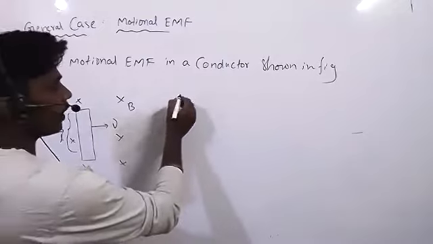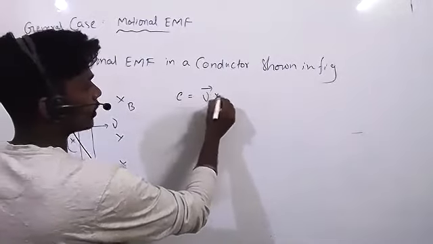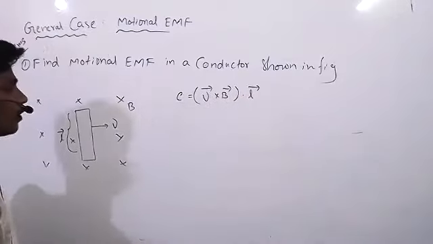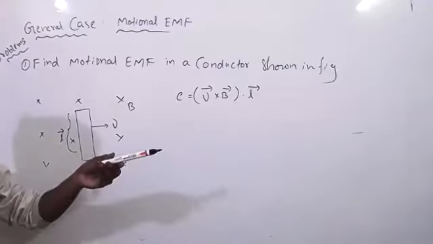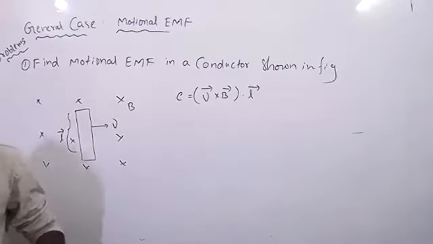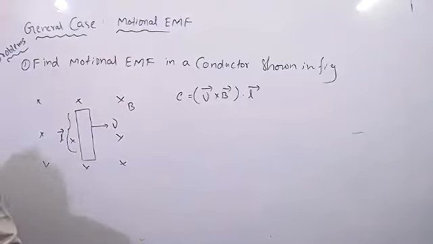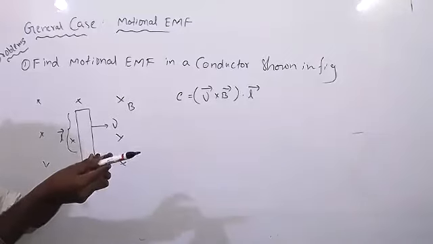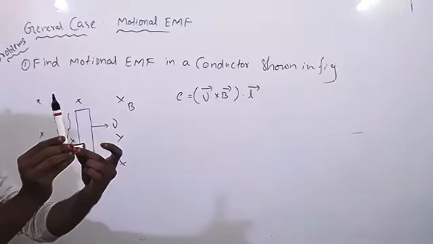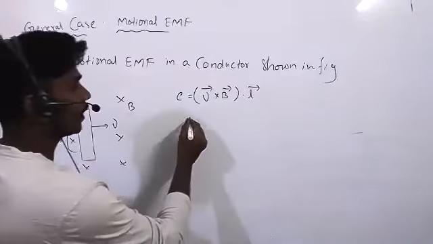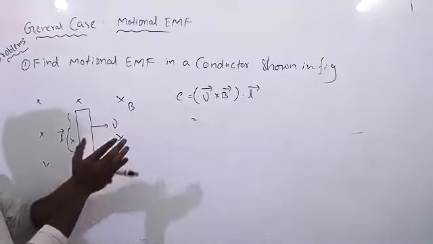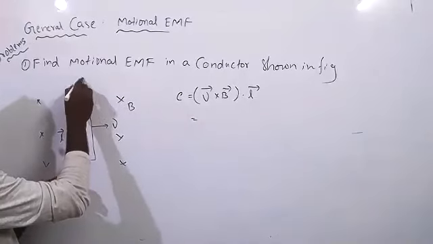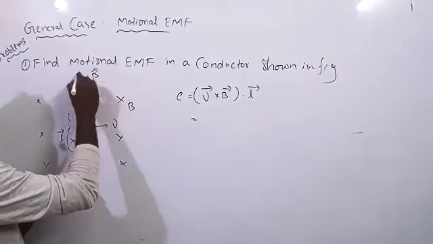So now the general formula: E is equal to (v bar cross B bar) dot L bar. Now see that velocity is in this direction and the magnetic field is inside, so the angle will be 90. Here we are going from velocity to magnetic field, so v bar cross B bar will be in this direction.